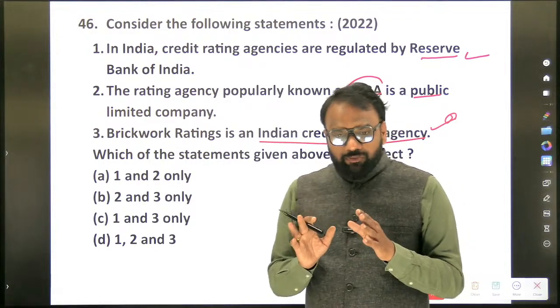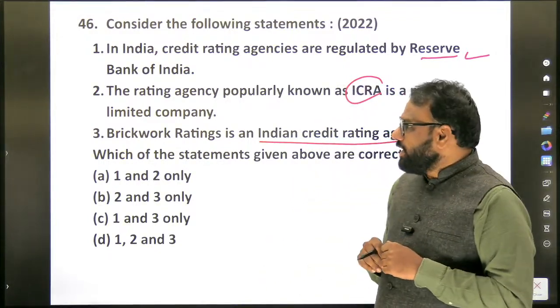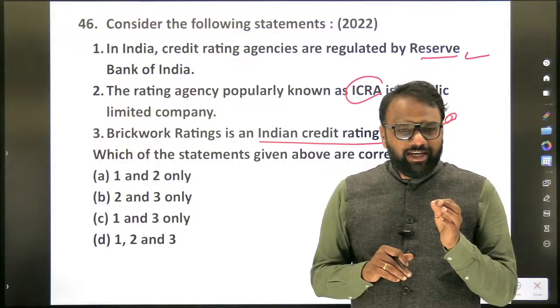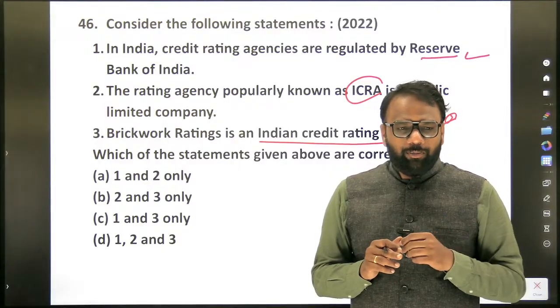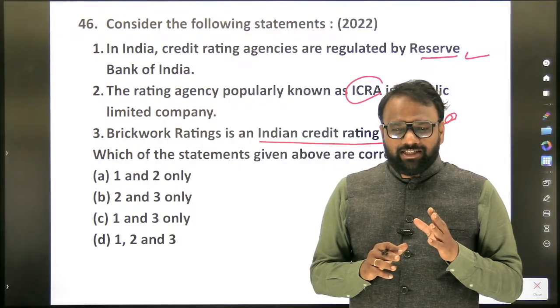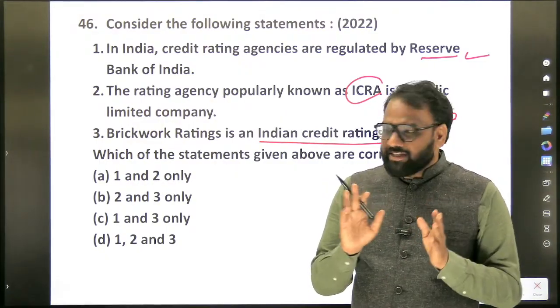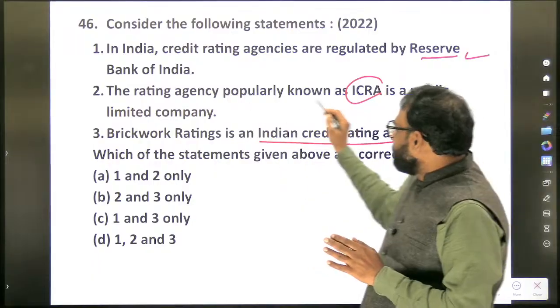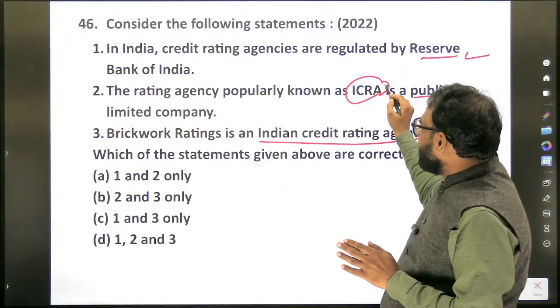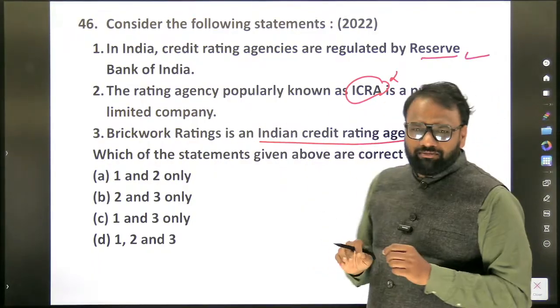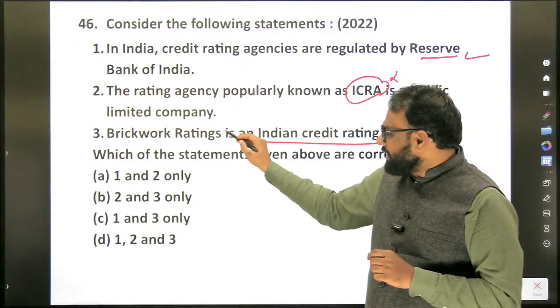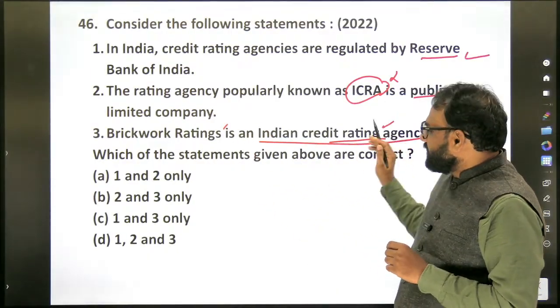Now, this question is a bit tricky. Why is it tricky? Because in the newspaper, only a few of the credit rating agencies do appear, very rarely. There are so many credit rating agencies, and generally UPSC will not focus on those. The rating agency popularly known as ICRA is a public limited company. Actually, this option is dummy. Brickwork Ratings is an Indian credit rating agency. This option is also dummy.